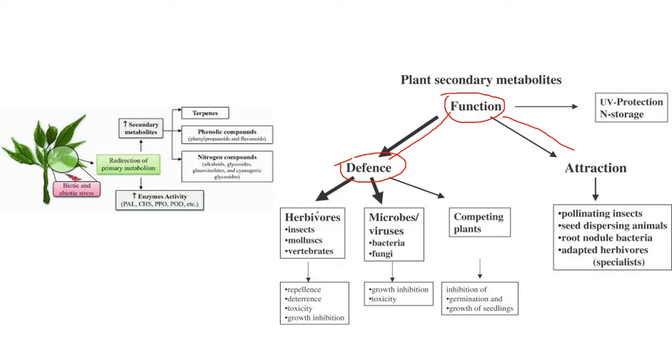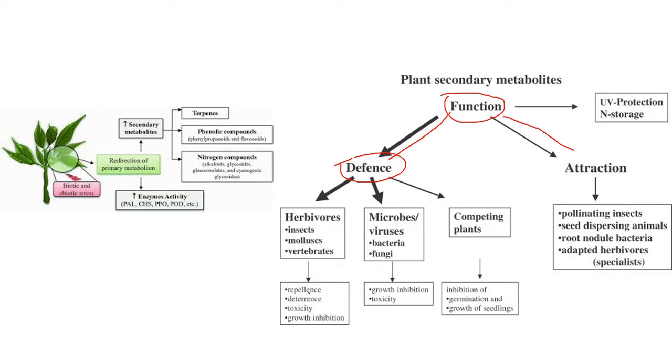For example, herbivores, insects, and vertebrates feed on the plants. While feeding, the plants secrete substances that cause toxicity, growth inhibition, deterrence, or repellence.